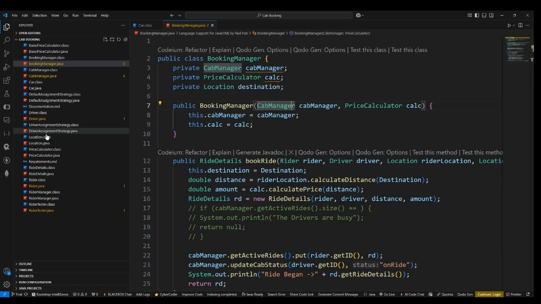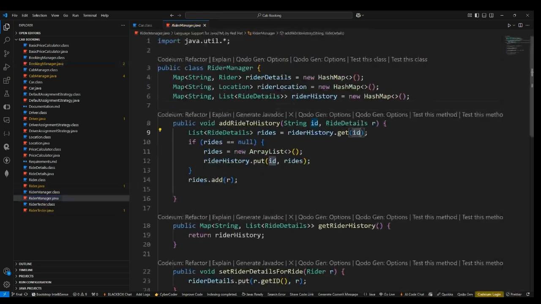Let us go with the rider manager first. Before understanding the rider manager, take a situation where we are going to book a cab as a rider: the rider does not have his location with himself. That's the main reason for us not to put the location inside the rider class. Instead, we store the location whenever he wants to, after he has reached a certain position and puts his location on, and based upon that location, the drivers nearby him will be allocated for the ride.